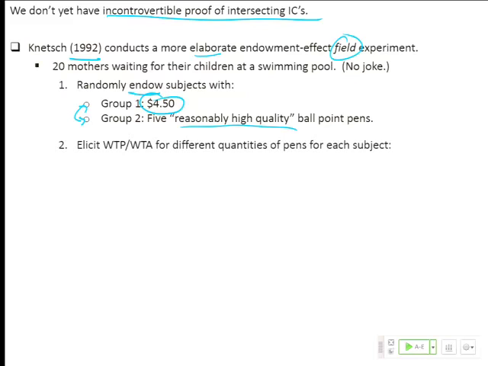He's going to ask them their willingness to pay and willingness to accept for different quantities of pens, starting from their endowment point. So starting from 5 pens and no money, or whatever money you've got in your checking account at home, would you be willing to accept a trade for this many pens and this much money, or this many pens and this much money? Okay? So he asks over and over again a series of take it or leave it offers.